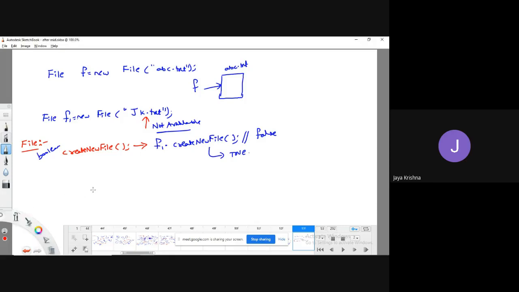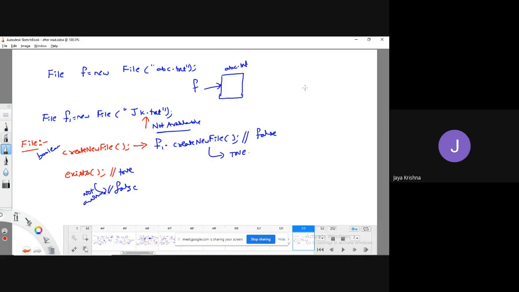Similarly, before creating a new file, we can check whether the file exists or not. For that, the File class contains one method called the exists method. This also does the same thing. If available, it is going to return true. If not available, it is going to return false.